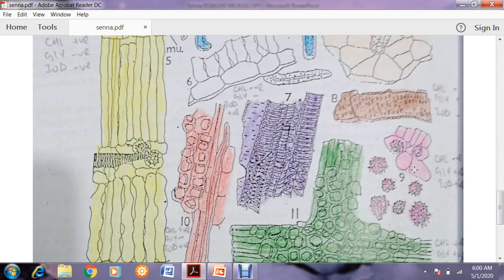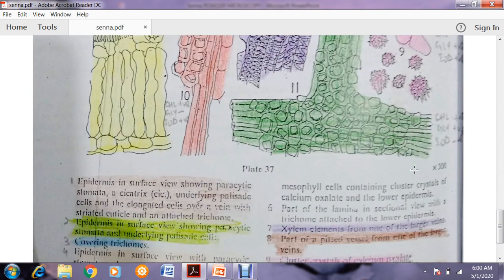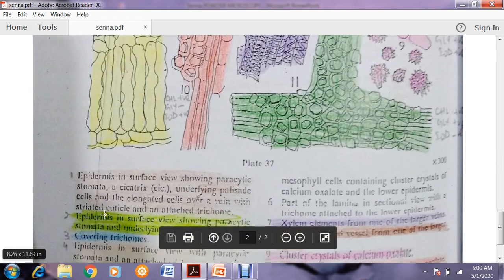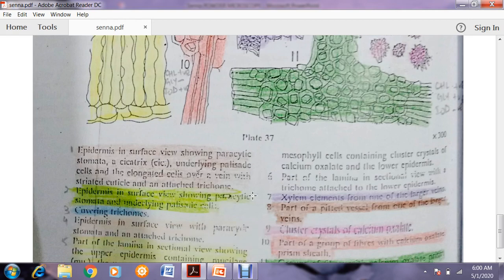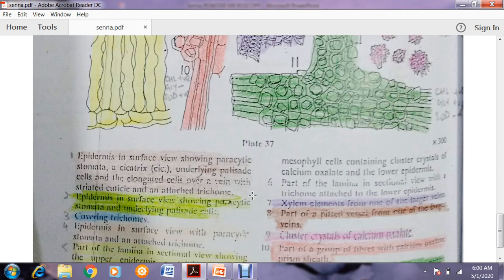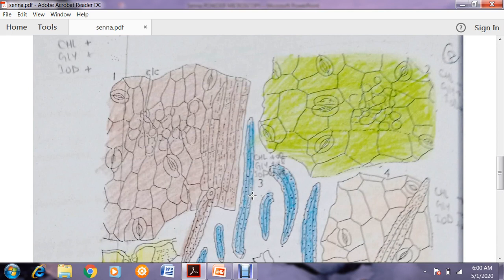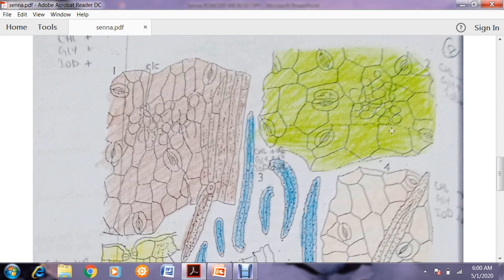Now look at the description in yellow color. Number 2 is again epidermis in surface view, showing parasitic stomata and underlying palisade cells. So it resembles structure 1 because it is epidermis containing the stomata, but the difference is it also contains the mesophyll cells.